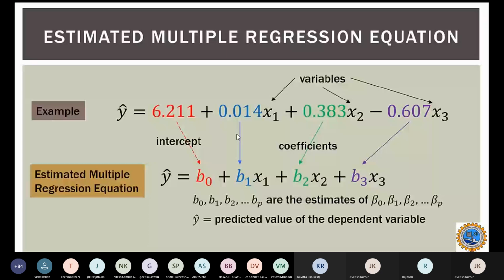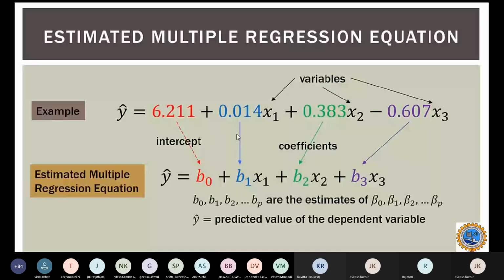Those are the estimated values. The coefficients are the estimates of beta 0, beta 1, beta 2, which we write as b0, b1, b2, and y cap is the predicted dependent variable. This is one simple example of how it looks in a real-life example.